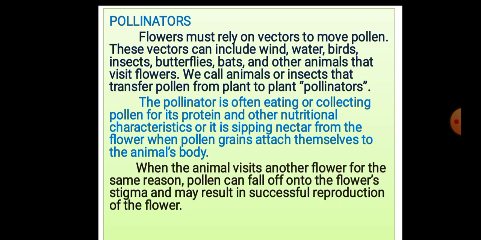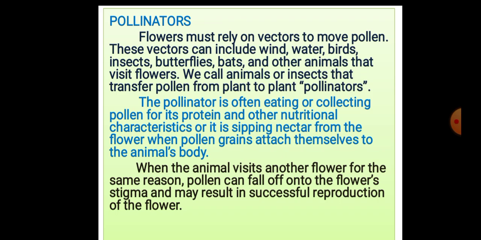Vectors are nothing but pollinators. These vectors can include wind, water, like abiotic factors, then biotic factors like birds, insects, butterflies, bats, and other animals that visit flowers.